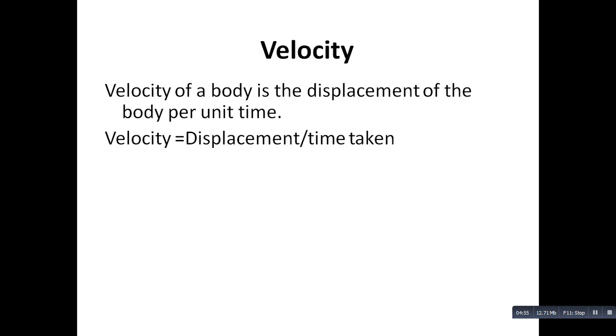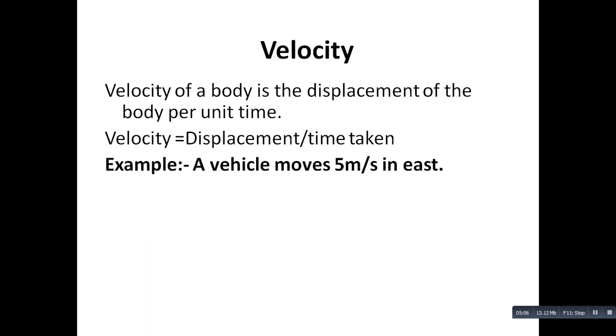Now velocity. Velocity of a body is the displacement of the body per unit time. Velocity equals displacement upon time taken. For example, a vehicle moves 5 meter per second in east. Here, the magnitude and direction both are available, so it is a vector quantity, and this is called velocity.